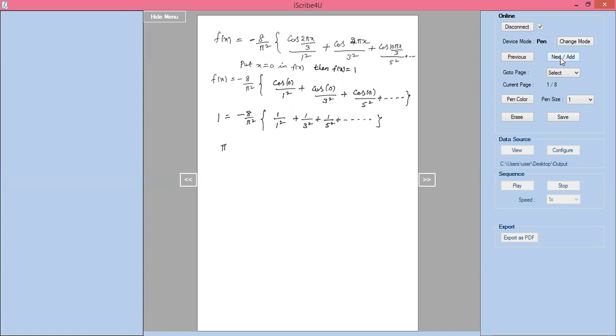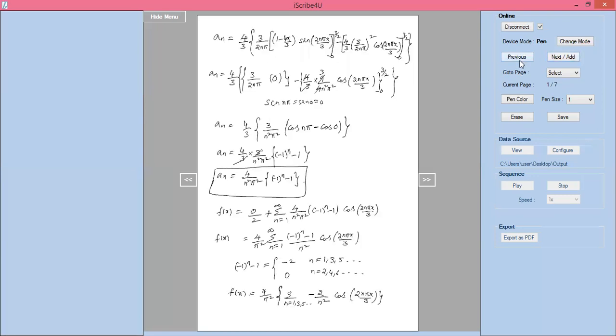So I can write this one pi square by 8 equal to, we have to get pi square by 8 here. Here minus 8 by pi square I am getting. So somewhere we went wrong.